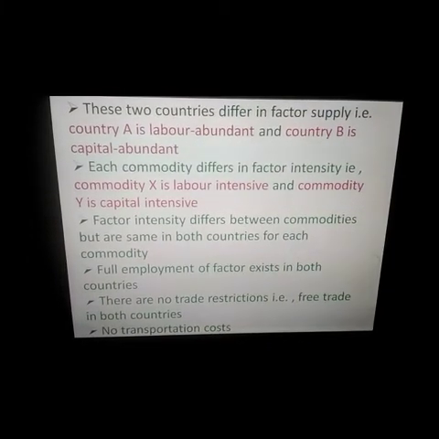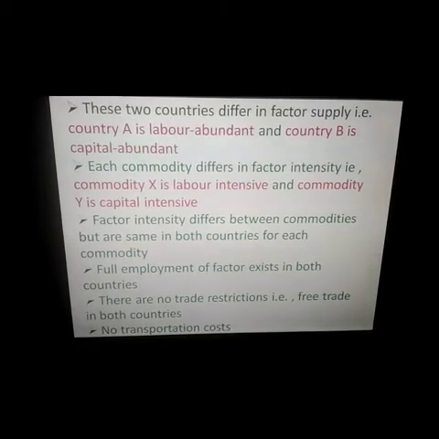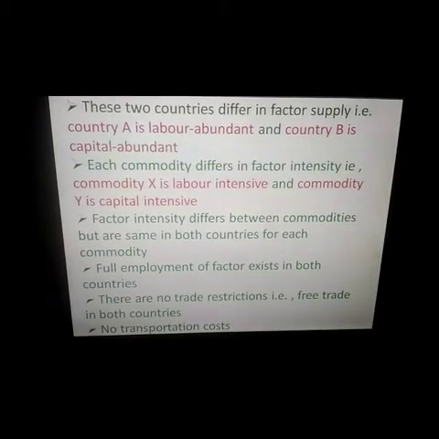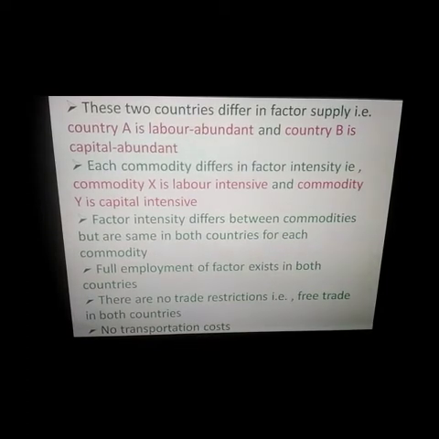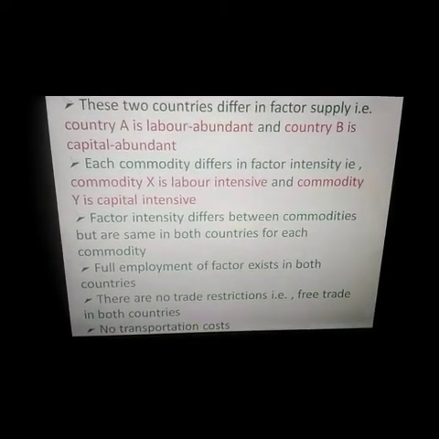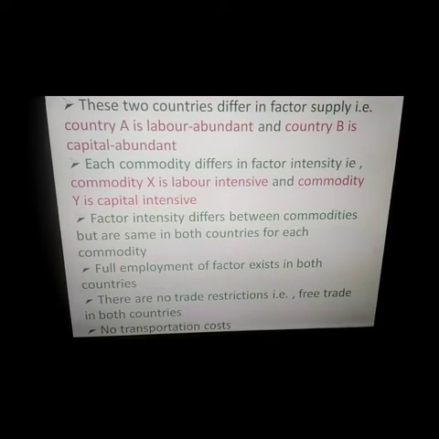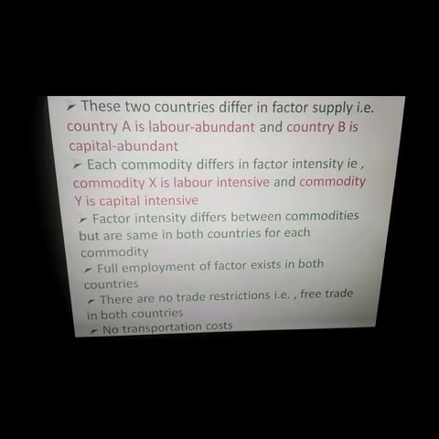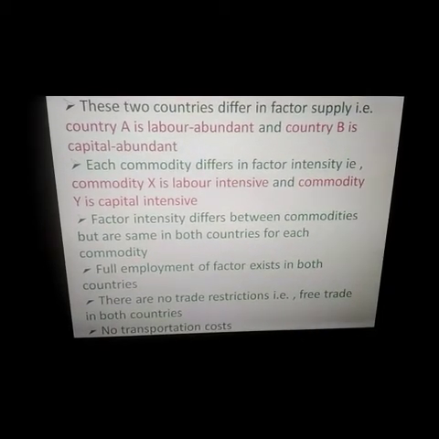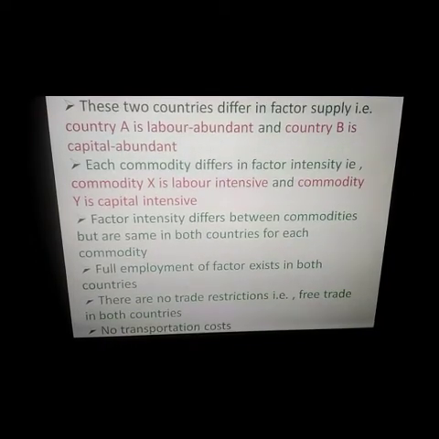the two countries differ in factor supply. That is, country A is labor abundant and country B is capital abundant, which means country A has more labor than country B, whereas country B has more capital than country A. Now, each commodity differs in factor intensity.